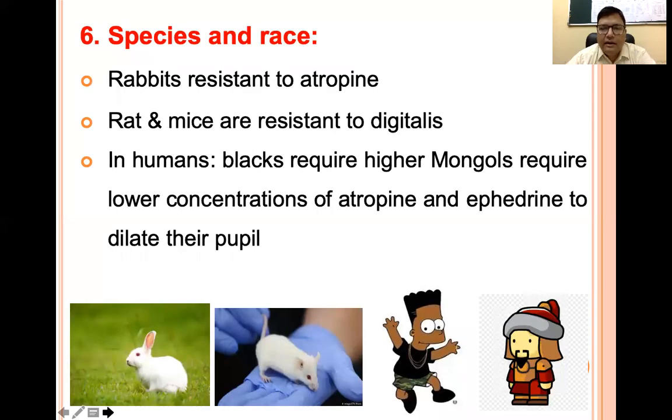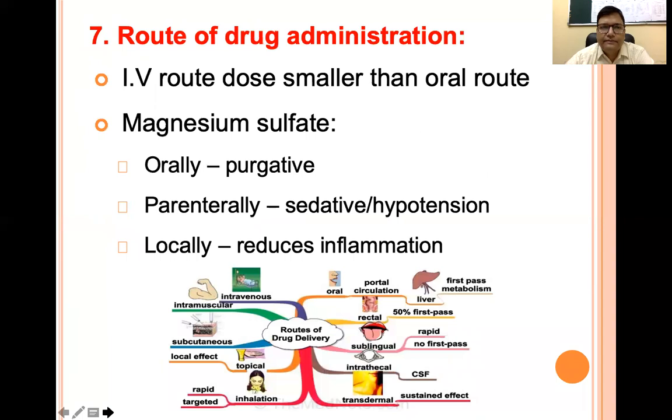Then there is inter-individual variation based on species and race. Like in animals, rabbits are resistant to atropine. Rats and mice are resistant to digitalis. And in human beings also, with variation in race, the blacks require higher, and the Mongols require lower concentration of atropine or ephedrine to dilate their pupil. So these types of variations are there. Genetic variations are also there among two individuals.